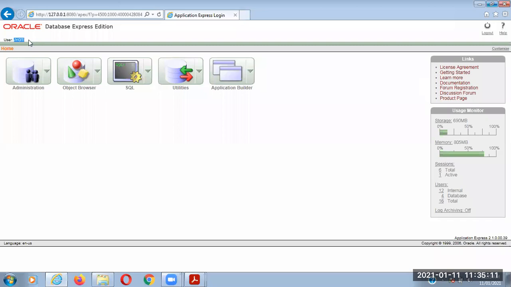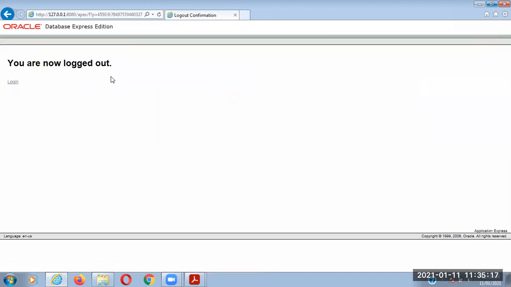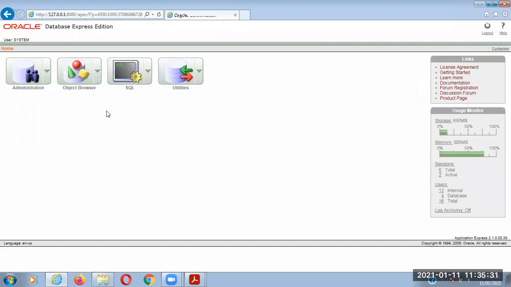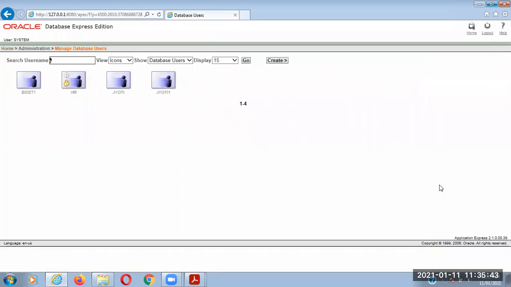So the Jyoti user is created. Okay, previously I had logged in with the system account, that is an administrator account, and password. If you want to create a user and if you want to create a role, you must be an administrative user. Then you can create a user, and then you can easily add a user. So users are already created, and this is the demonstration of users. So Jyoti is created, Jyoti1 is created, HR is already a default user.